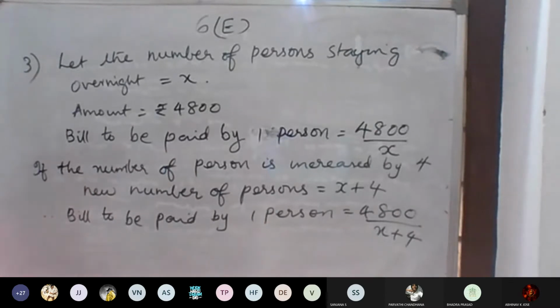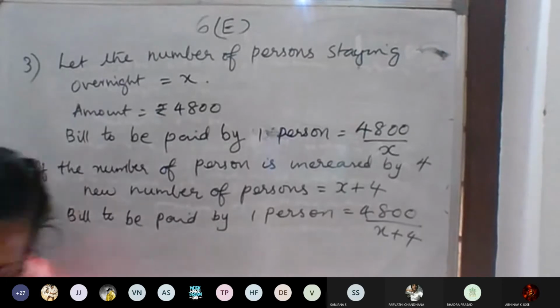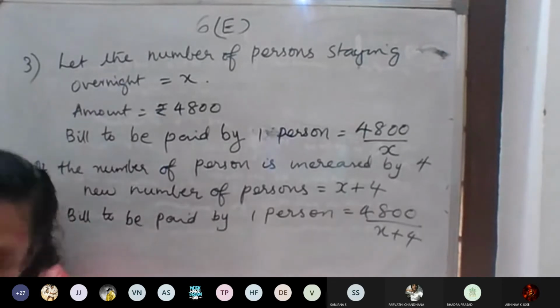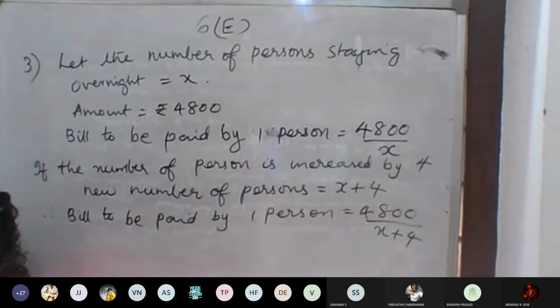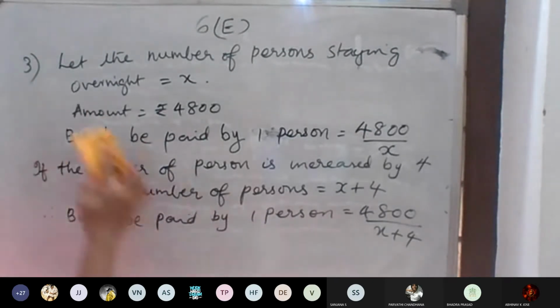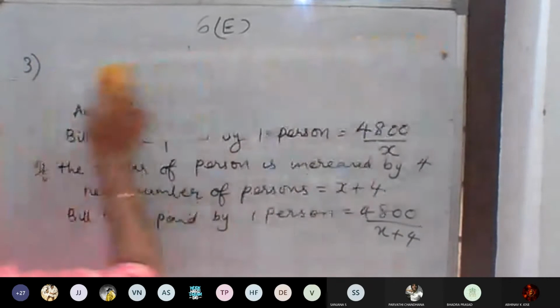Same as the previous question, how can we write the equation? Would have reduced by rupees 200. How can we form the equation? 4,800 divided by x. Do it.